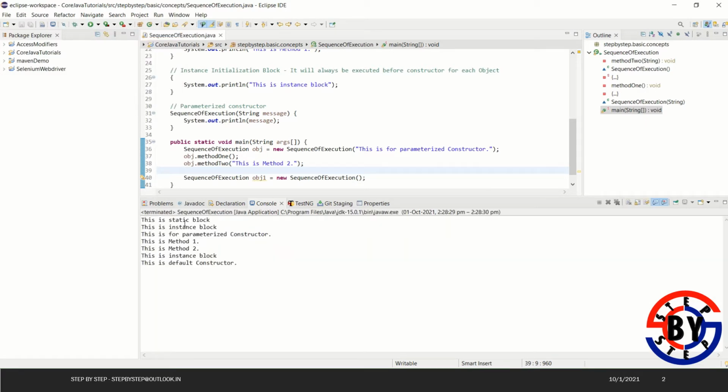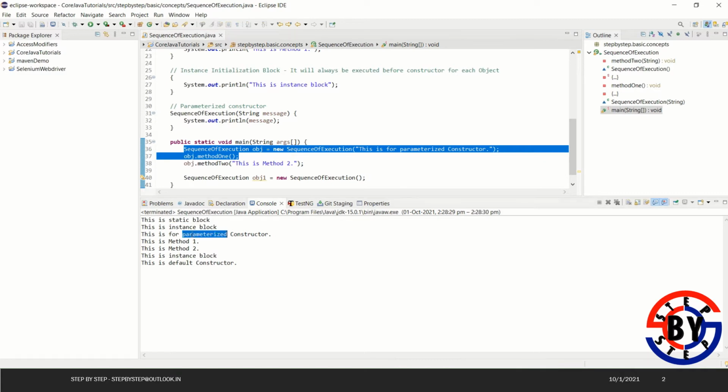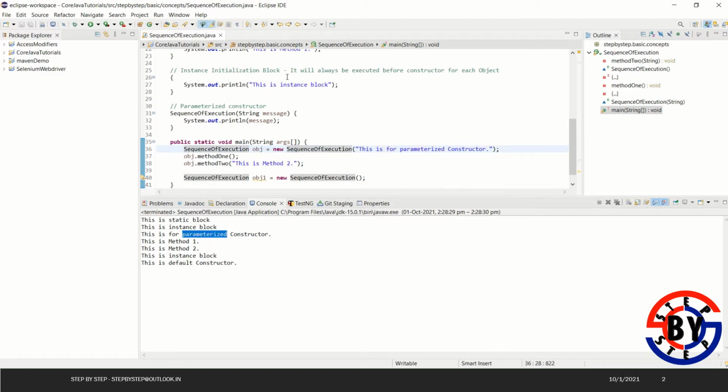As we said, the static block is called first, and that's what happened. Then the instance block is called because we created the first object, and then the parameterized constructor. As I said, the initialization block will always be executed before the constructor for each object. So for this object, the instance initialization block got executed, then the matching parameterized constructor, then we called the two methods, method 1 and method 2.